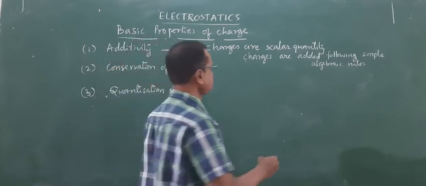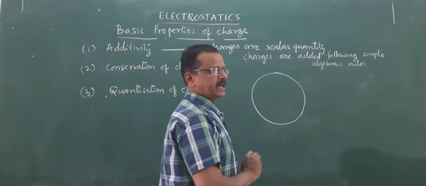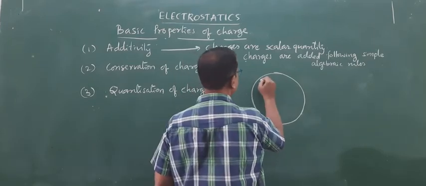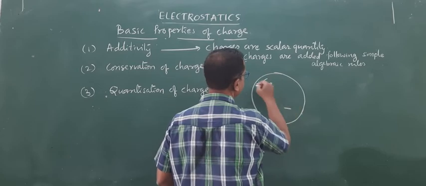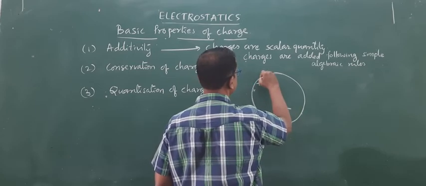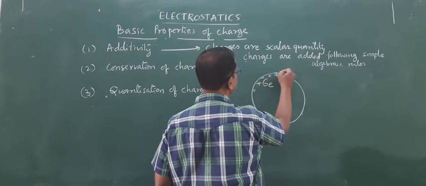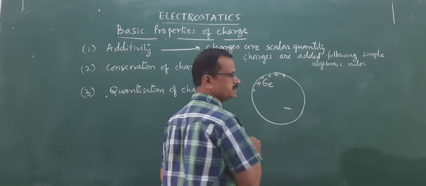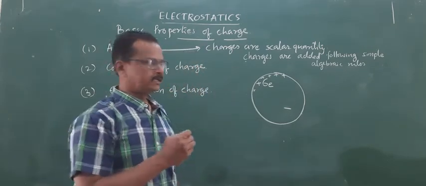Okay. For example, suppose this is a charged body. The body has charge, say, plus 6e at this part, that is 6 times the charge of an electron.